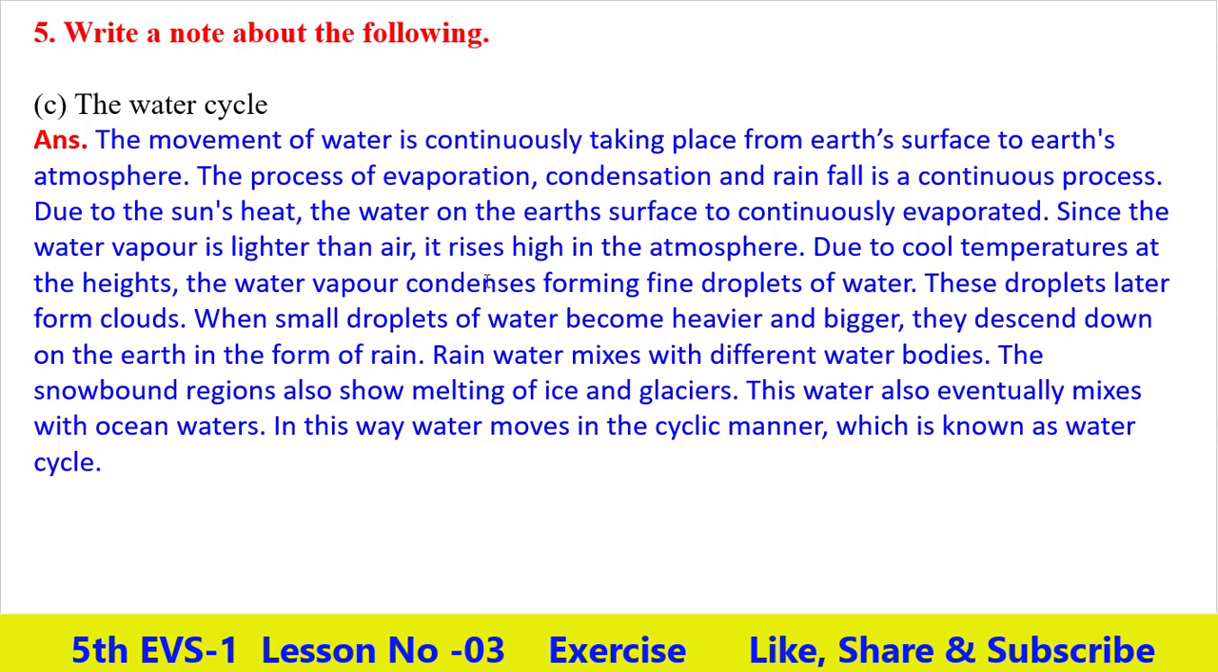Due to cool temperatures at the heights, the water vapor condenses, forming fine droplets of water. These droplets later form clouds. When small droplets of water become heavier and bigger, they descend on the earth in the form of rain. Rainwater mixes with different water bodies. The snow-bound regions also show melting of ice and glaciers. This water also eventually mixes with ocean waters. In this way, water moves in a cyclic manner, which is known as the water cycle.